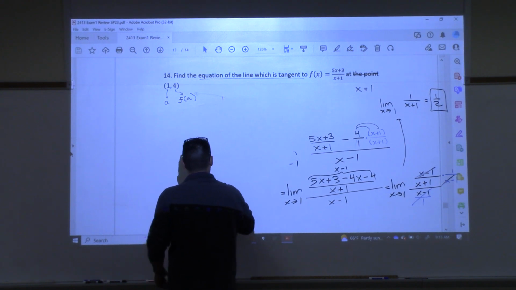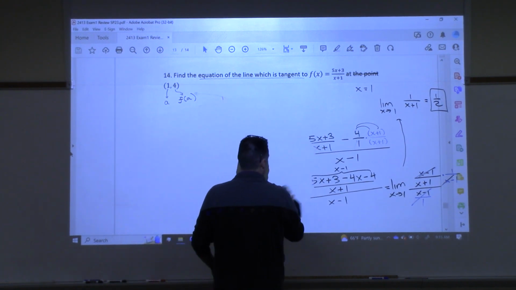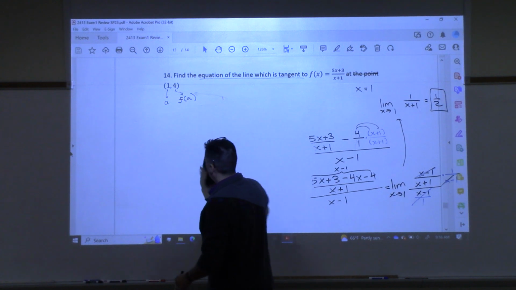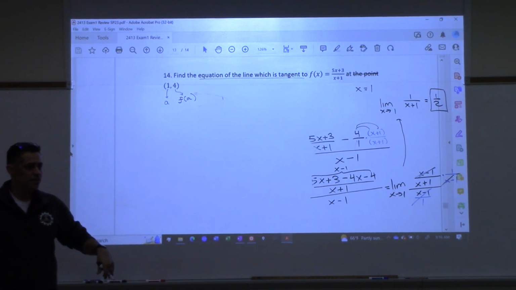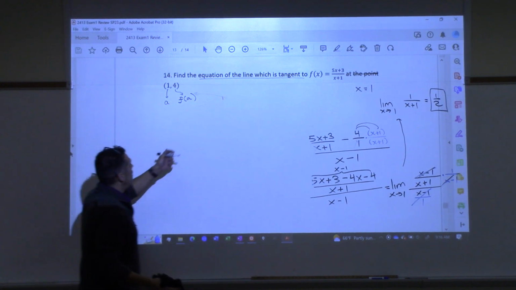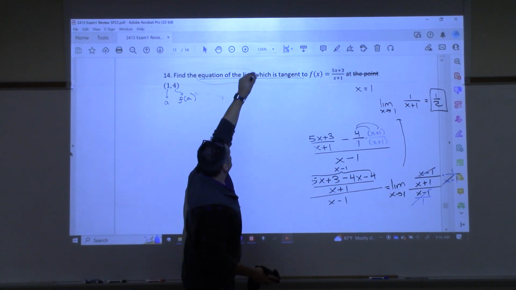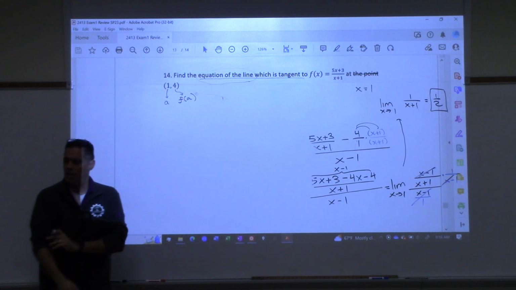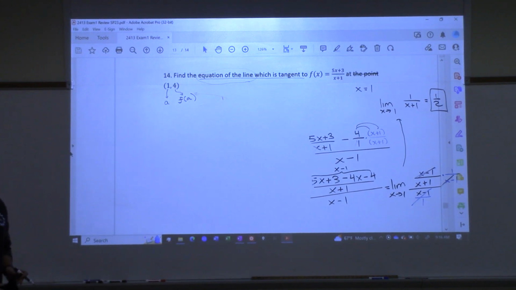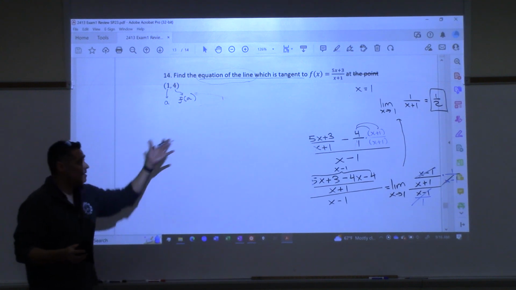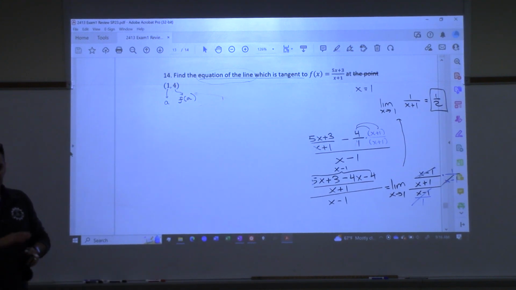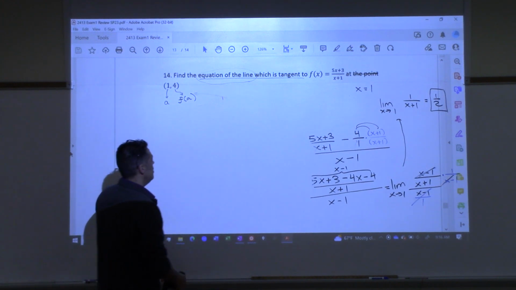And on exams, what has happened quite a few times from students is that they'll do that, they'll box the answer, they'll move on to the next question. And so I take off because I'm asking for the equation of the line, right? I'm not asking for the slope. So you're not done. Now, if you did that on the test, I wouldn't take off full. Like if you got to the 1/2, it wouldn't be like it's all wrong, but I would take points off because you haven't done what I asked you to do.